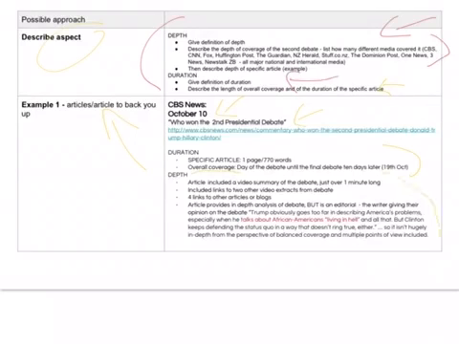And then the depth. I've looked at the article, I've seen how in-depth the coverage was. It's got different videos in it, links to other blogs and articles. I've looked at how many people or journalists were reporting in the article. Did it include any other perspectives? And of course a quote here, because you do need to make sure you have as much evidence as possible when you're talking about your examples.